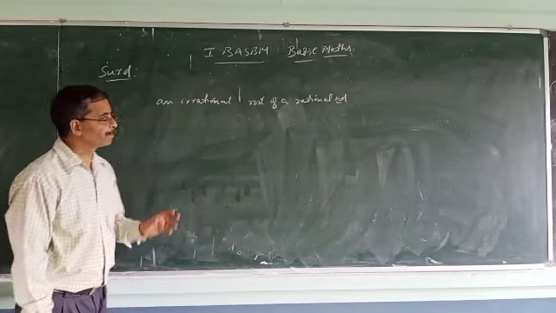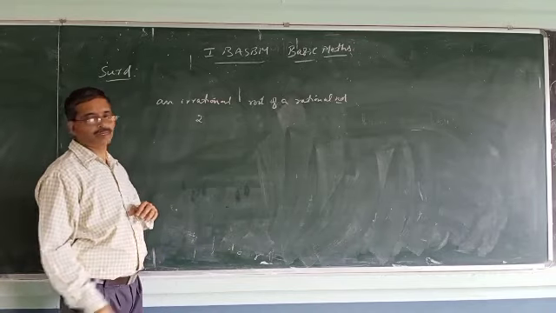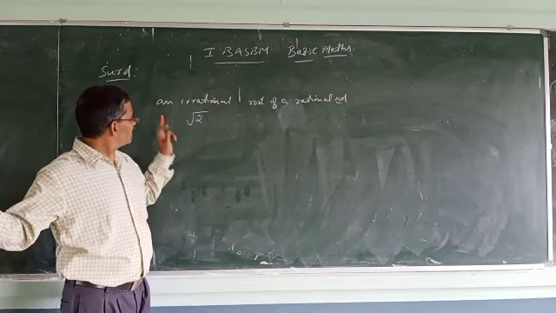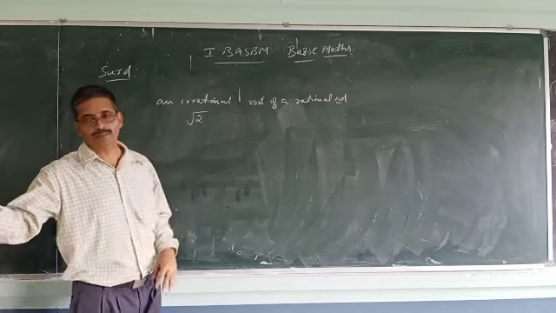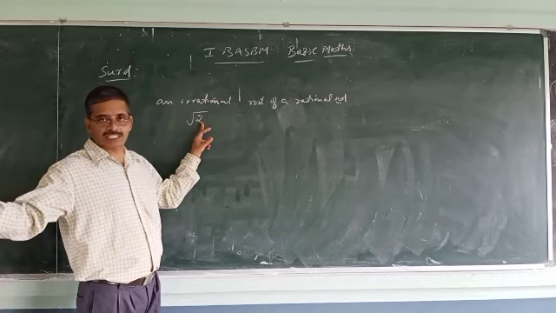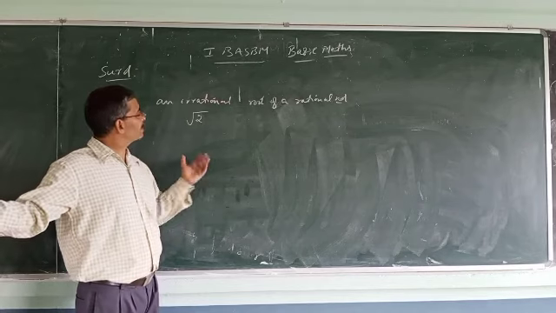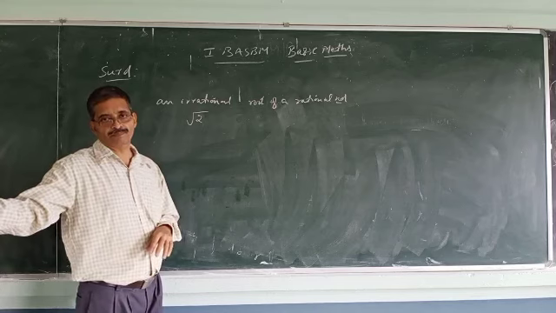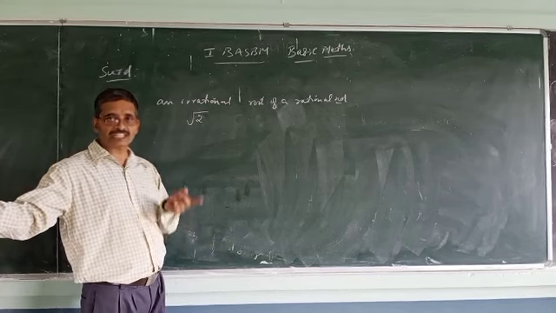For example, 2 is a rational number, but root 2 is irrational. So 2 is rational, root 2 is irrational. Similarly, you can have root 3, it is also a surd, where 3 is rational, but root 3 is irrational.